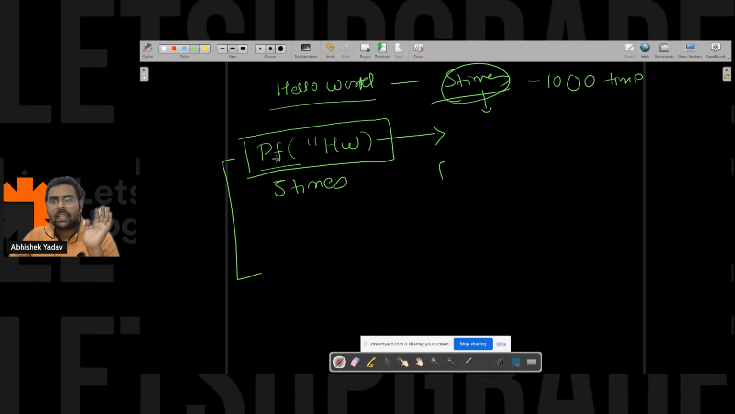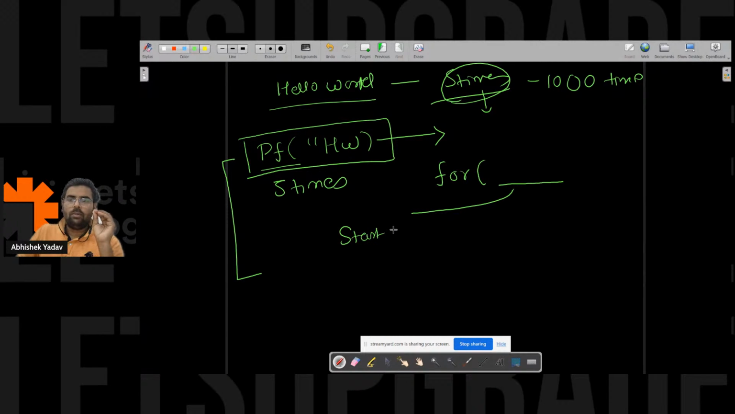So we have seen that we have the for keyword. Inside the for keyword, we have the initialization part. How you have to think about what the initialization part will be: it will be the starting point of the for loop. From which point you have to start the for loop, right? Starting point. So here the starting point is what?